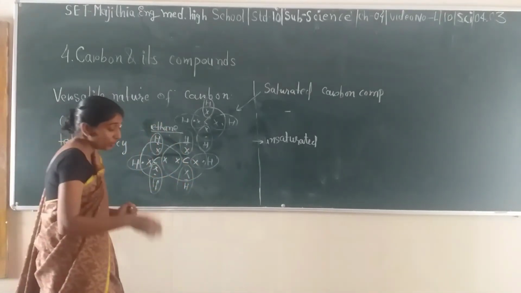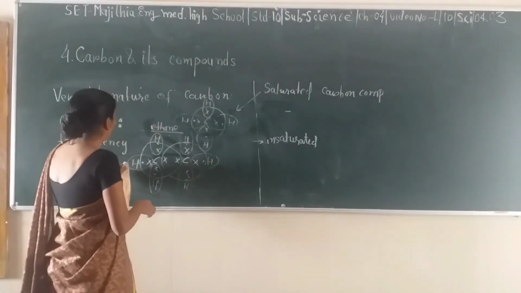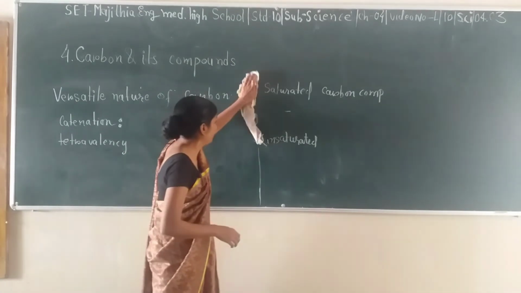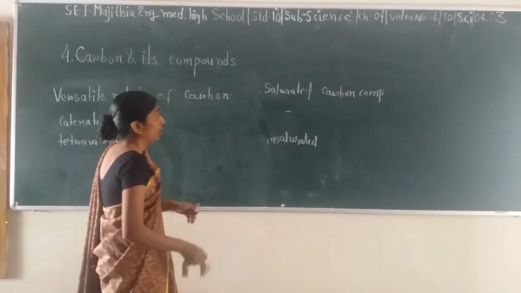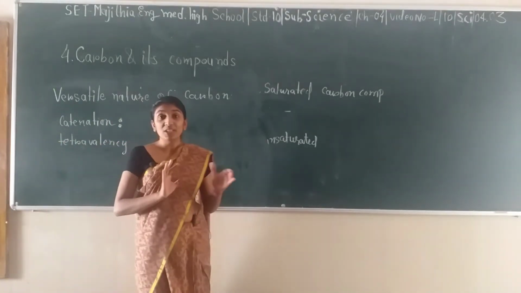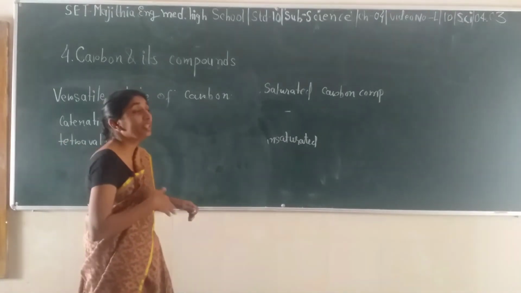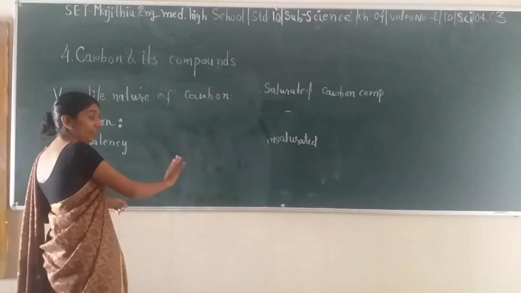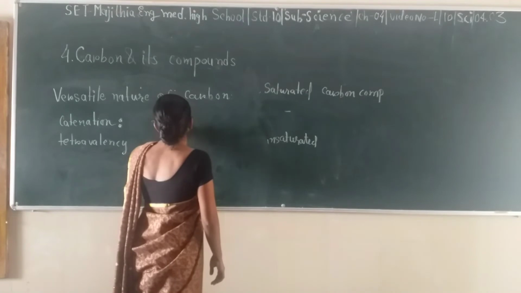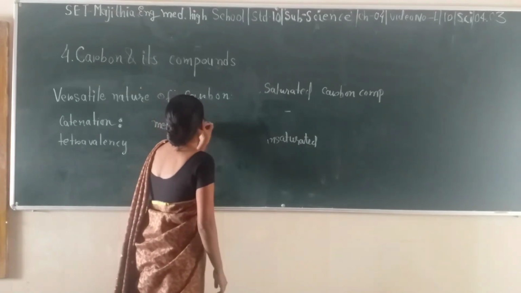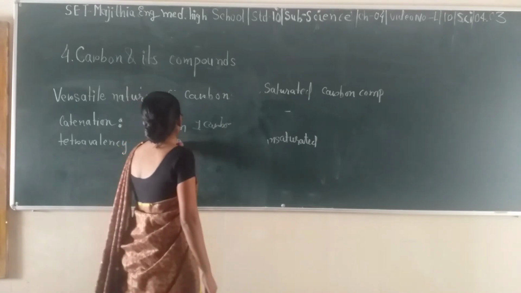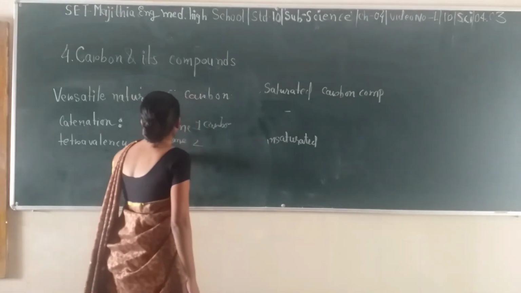Now you are supposed to learn the basic electronic configuration and the nomenclature of these compounds. Carbon and hydrogen compounds are generally called hydrocarbons because they have carbon as well as hydrogen. Methane means 1 carbon. Ethane means 2 carbon.